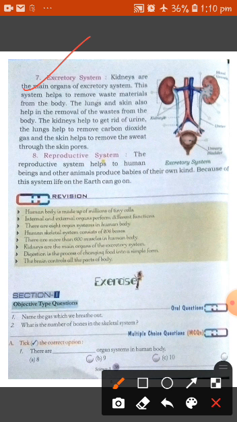Okay, now talking about the reproductive system. The reproductive system helps human beings and other animals produce babies of their own kind. Because of this system, life on the earth can go on. So the reproductive system helps to bring human beings of the same kind, babies like ourselves. So the reproductive system helps to produce a human being of the same kind, and because of this system life on the earth goes on.